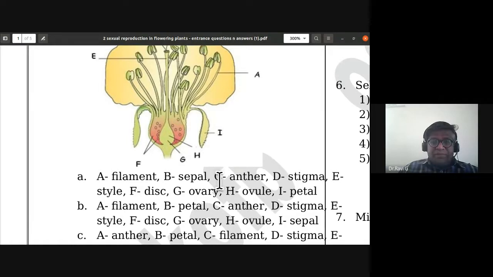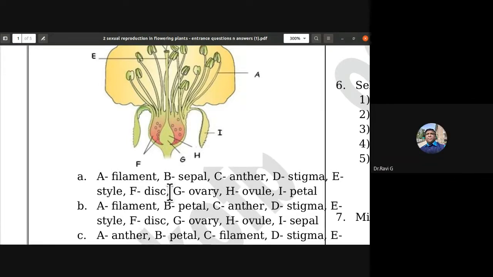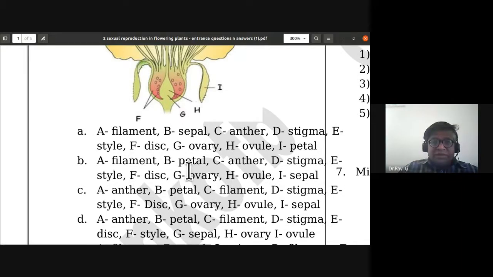E is style, F is disc, G is ovary, H is ovule, I is sepals. So F is disc, G is ovary. So the answer for this is B, the correct answer. The labelings are appropriate in B.